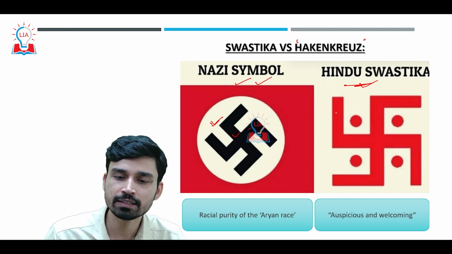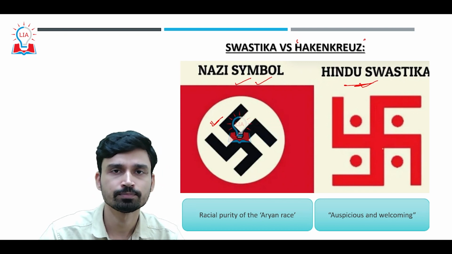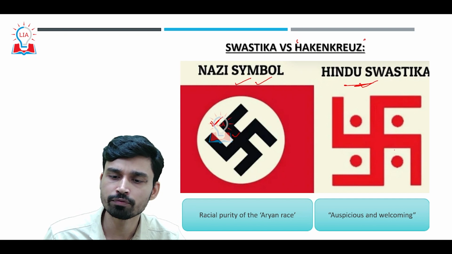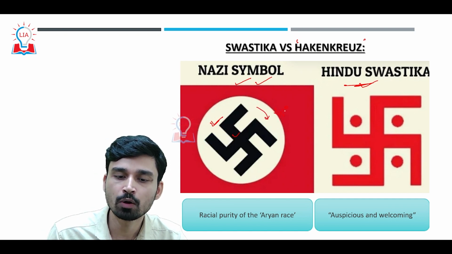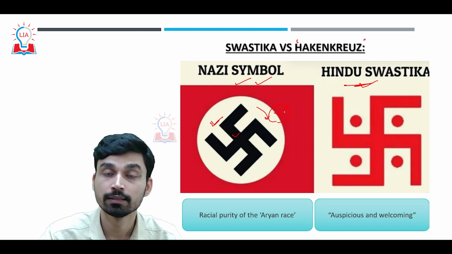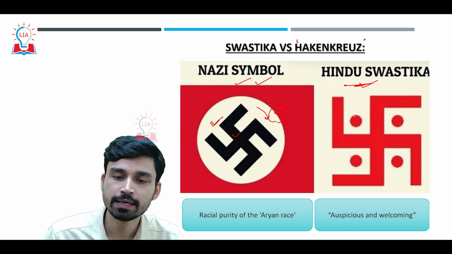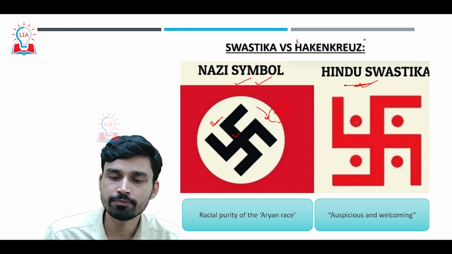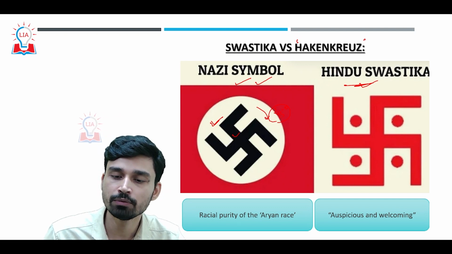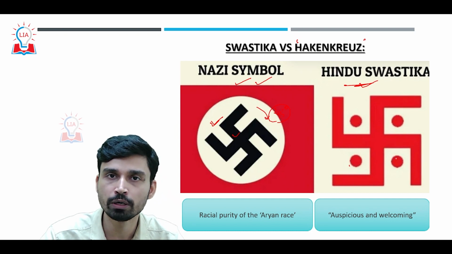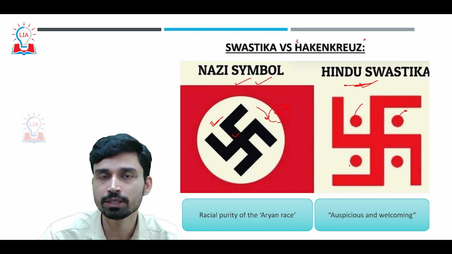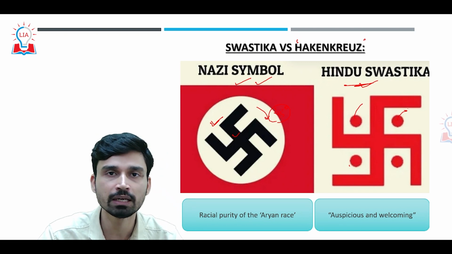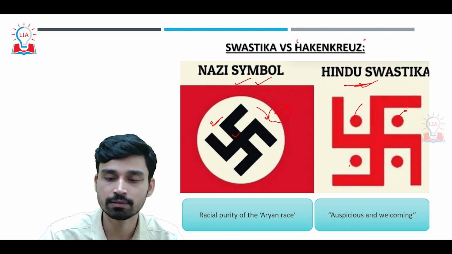The second major difference is that in Hinduism the swastika is straight, while in Nazism the swastika has been rotated by around 45 degrees. The third important difference is that in Hinduism, along with the swastika symbol, we also have four dots in four different sectors of the swastika, and these four dots are believed to represent the four Vedas of Hinduism, that is the Rig Veda, Sam Veda, Yajur Veda, as well as Atharva Veda.